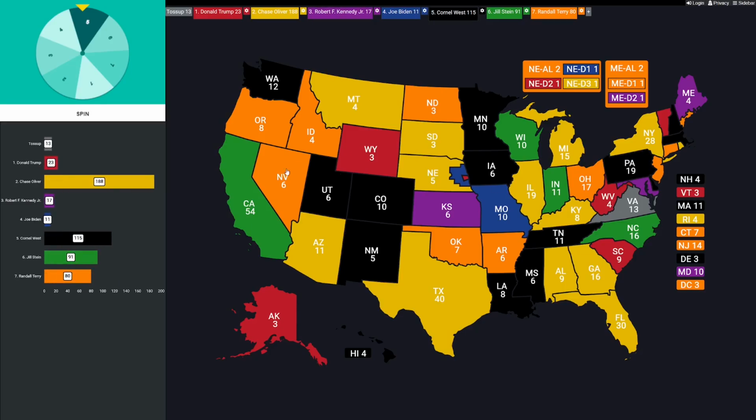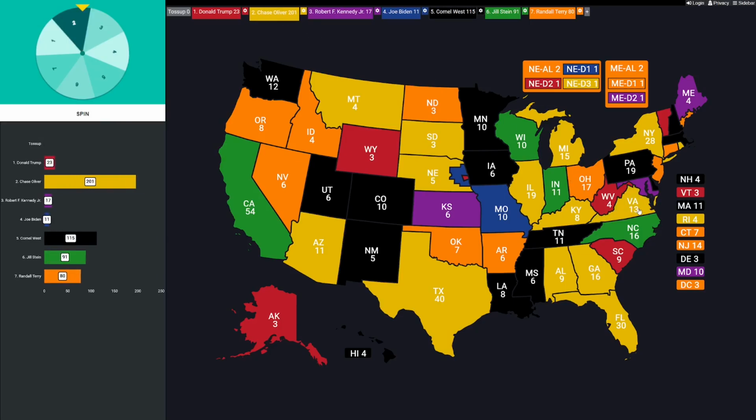Last spin, it's Virginia, 13 EVs. If it's not a 4, Biden is actually going to be taking his first loss. But the good news for him is he's not going to be eliminated. So let's do VA. Here it is, final spin. Is it a 4? No, it's not. And who else is it going to be? None other than Chase Oliver, who completely dominated round 1, and he's over 200. One of the best performances we've ever seen in such a crowded field. This is absolutely lopsided. The winner is Chase Oliver, number 2 with 201.